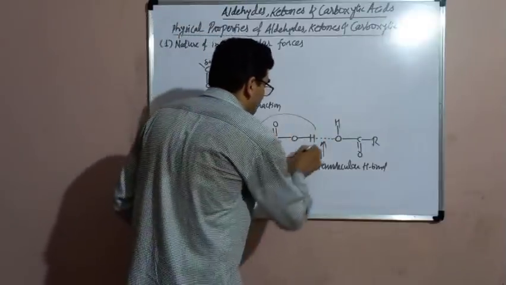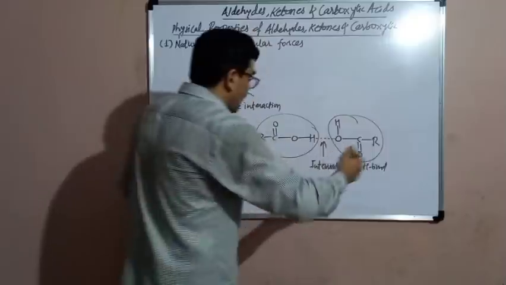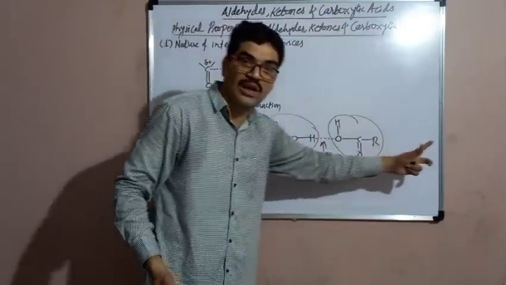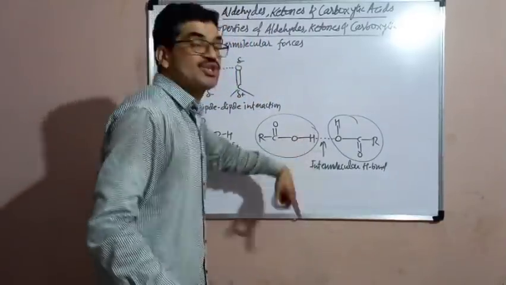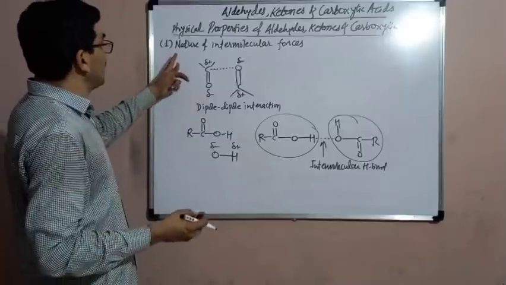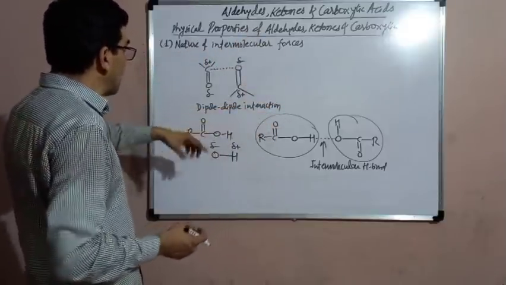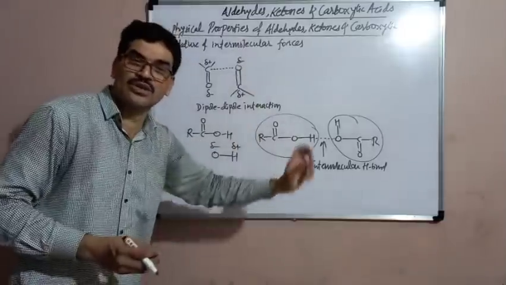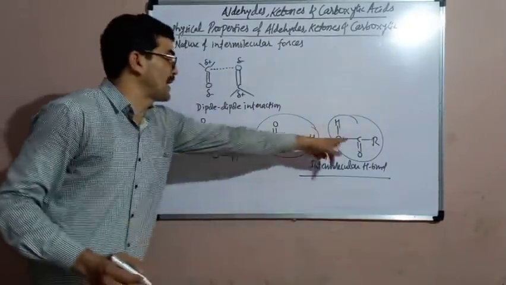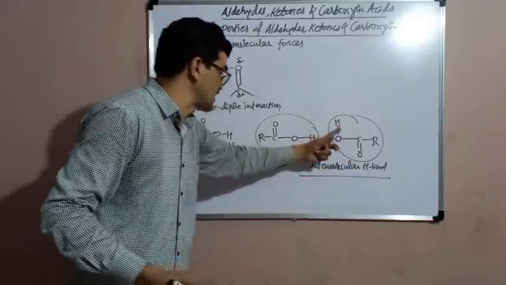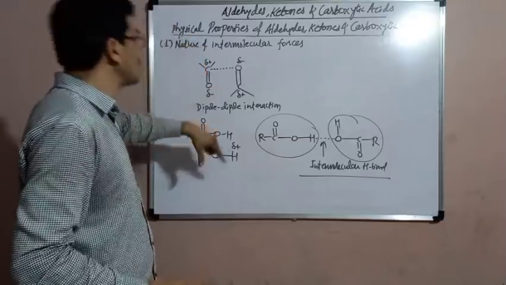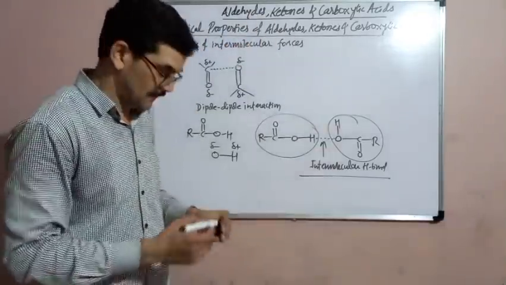These molecules of the carboxylic acids are held with each other by the intermolecular hydrogen bonds, which are quite stronger than the dipole-dipole interaction. Means when we compare the intermolecular forces among the aldehydes and ketones and carboxylic acid, it is found that the intermolecular forces among the molecules of carboxylic acids are stronger than the intermolecular forces between the molecules of aldehydes or between the molecules of ketones.